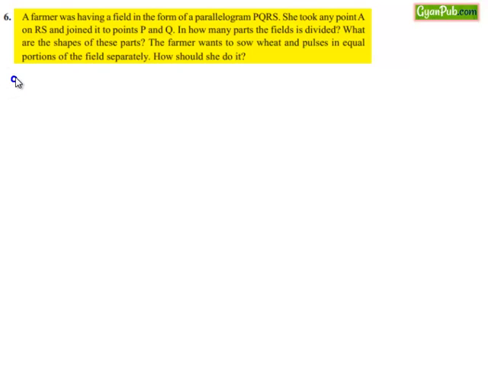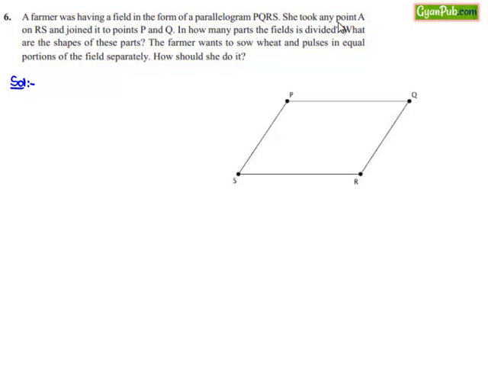Now moving on to the solution. Let us consider a parallelogram PQRS which is in the form of the field, as shown. She took a point A on RS. Let us assume a point A is taken on RS and later she joined it to P and Q. Let us join AP and AQ. Then it forms a triangle APQ.